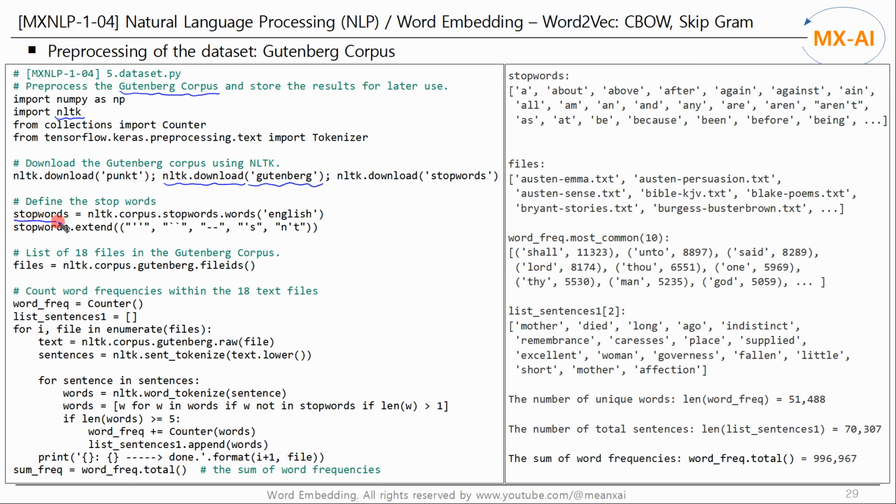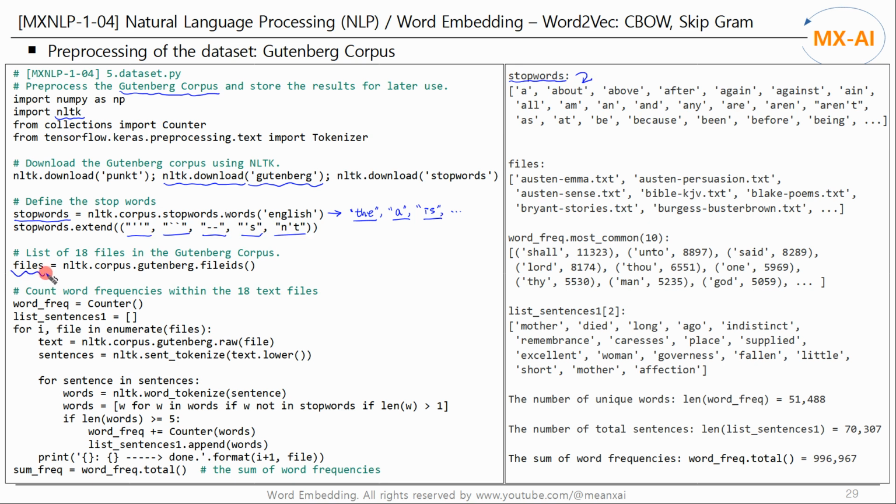Next, we define the stop words. Stop words are very common words like the, a, and is that have little meaning on their own, so we will remove them from the corpus. By removing these words, the model can focus on more significant words and handle various tasks more efficiently. The stop words provided by NLTK are as follows. We can add any words we want here like this.